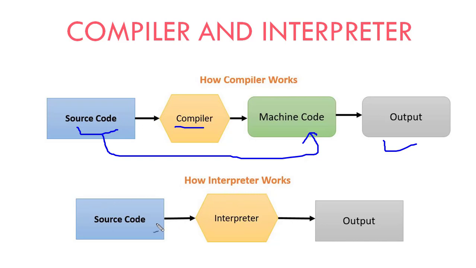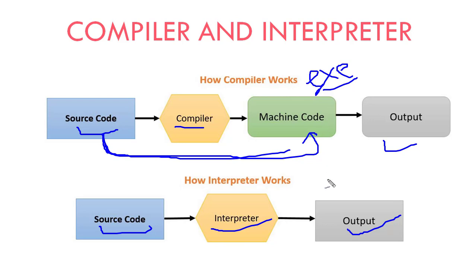And what does the interpreter do here? We write the code as source code and the interpreter directly displays the output by compiling the program. This means that if we use the compiler, then the compiler will generate an exe file before running the program, and then it will display the result.